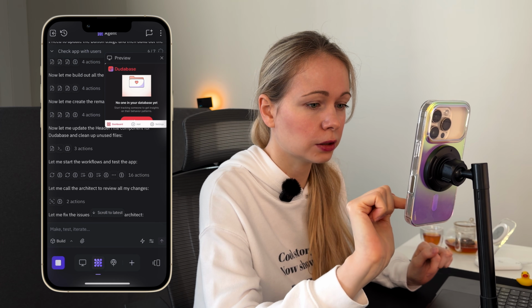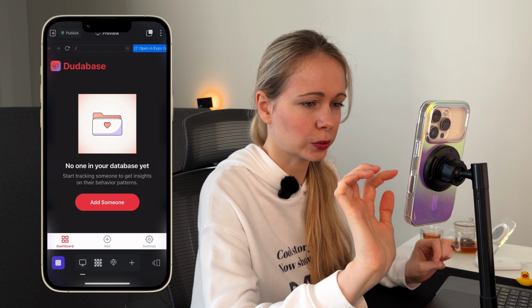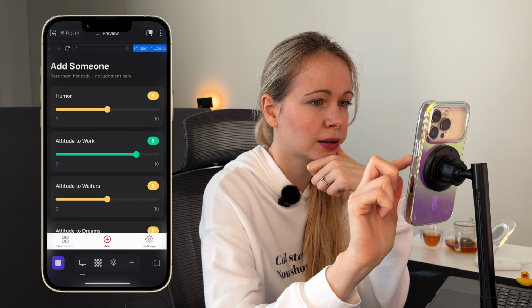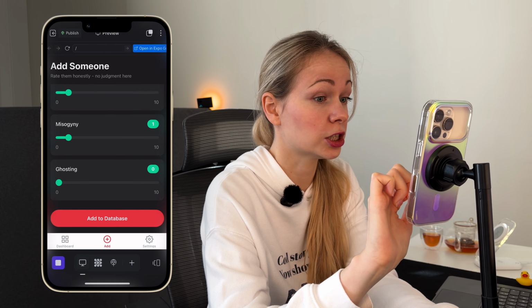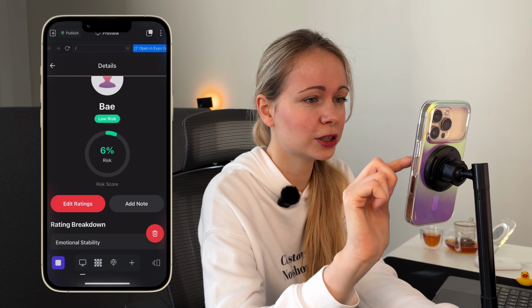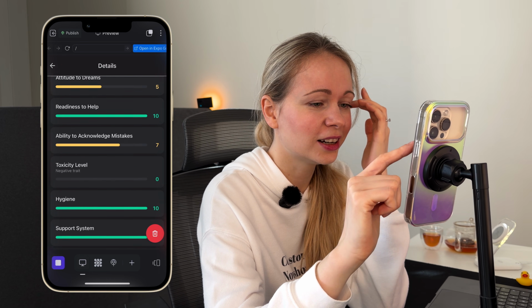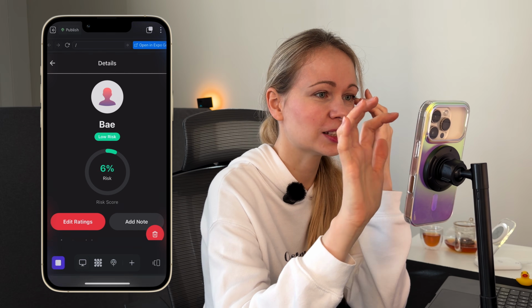Okay, after thinking for a couple of minutes, I see that it's generated a preview over here, this little window. And if we click on the screen, we can see that it was actually generated. The UI is here. Let's start to play with this one. Okay, let's try to add someone. Emotional stability. Okay, let it be a good guy. Ghosting, definitely not. Add to database. Oh my god, and he has a rating, 6%, very low risk, and we can see that he is in the green zone. Nice. Oh my god, it's working. Add a note. Okay, so we can definitely keep track.